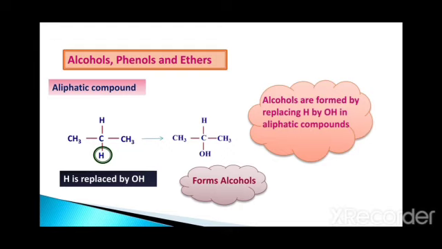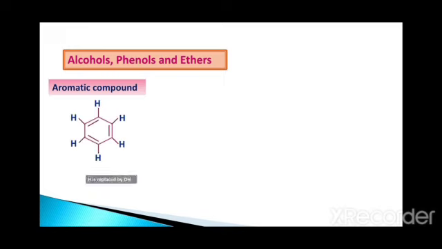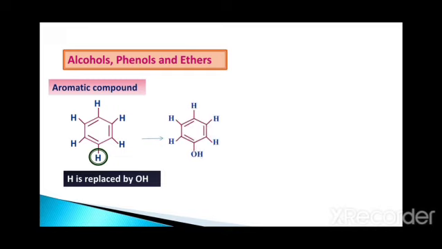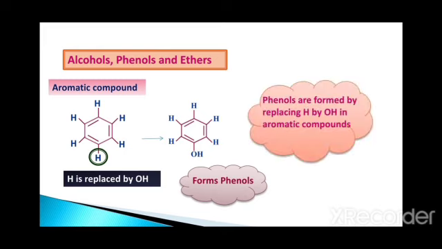Then what about the aromatic compounds, you may ask? That is also there. See here, in an aromatic compound like benzene, when we replace the hydrogen by an OH group, we get a new category, that is nothing but phenols. So phenols are basically formed by replacing hydrogen by a hydroxyl group in aromatic compounds. Now aliphatic over, aromatic over. We don't have any other classes in the hydrocarbons.